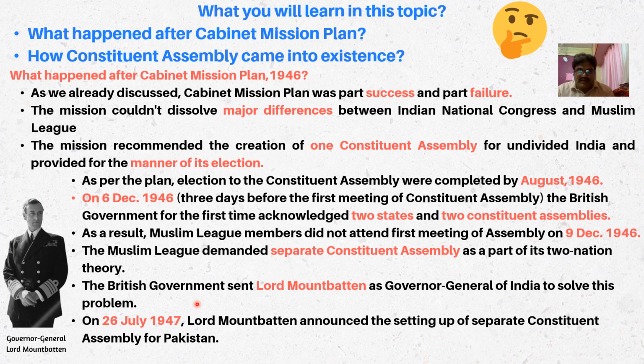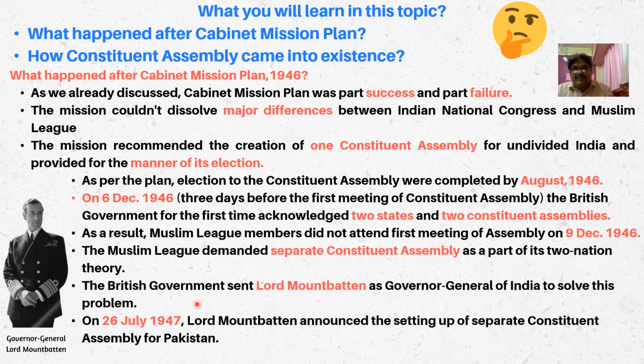So by July 1947, it was also clear that India is to get independence, and there will also be the partition of India. So the British government officially accepted that they are now ready to create a separate Constituent Assembly for Pakistan.